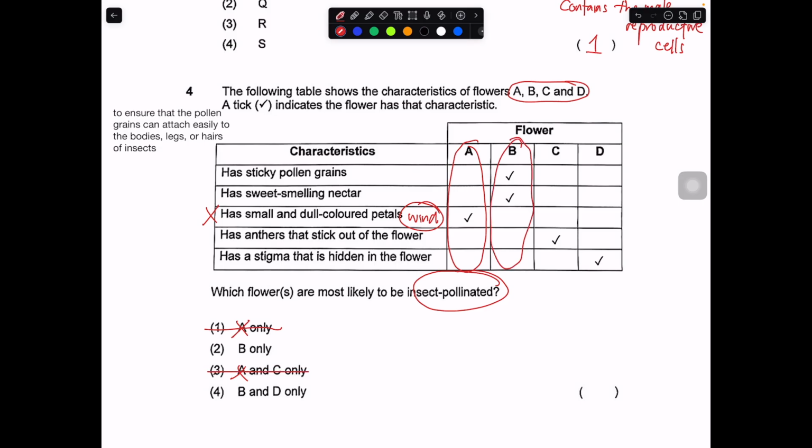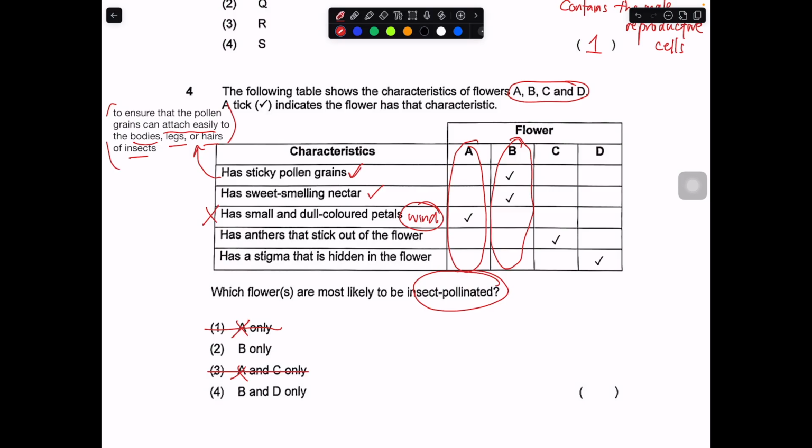Okay, so for B, you have the sticky pollen grain and you have the sweet smelling nectar. As I mentioned over here in my notes, the sticky pollen grain is to do what? It is to ensure that the pollen grain can attach easily to the body, the legs, or the hair of the insect, so that they have a chance to transfer it to the stigma, increasing the chances of it getting pollinated.